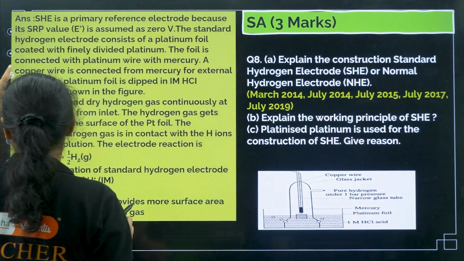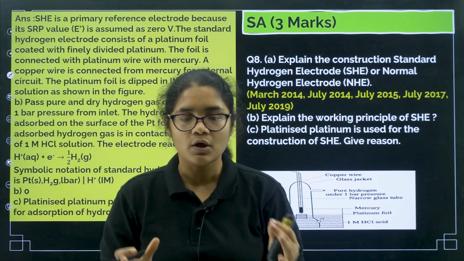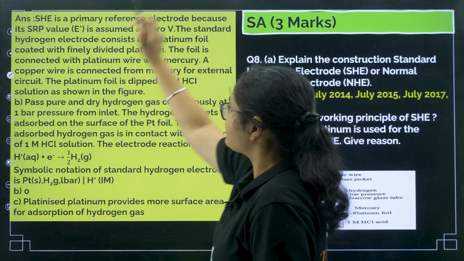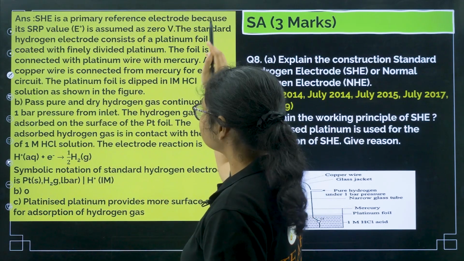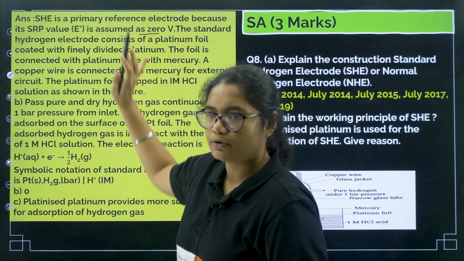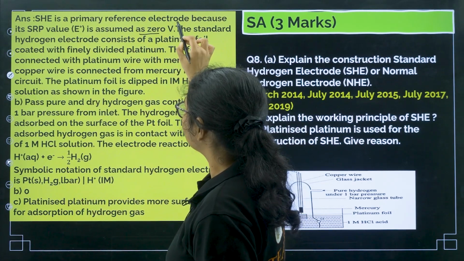A little bit lengthy answer, but very simple. You have to just understand it and you can write this answer in your own words. So first question is explain the construction. SHE is a reference electrode, because its value is assumed to be 0. At this point you do not have to write in the construction part. The standard hydrogen electrode, from here you need to write.